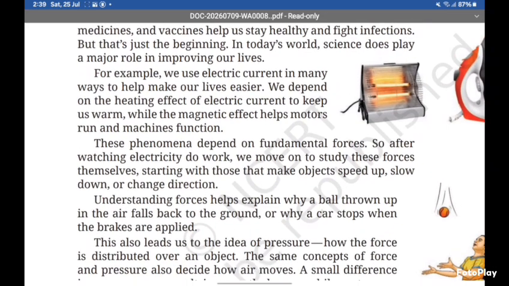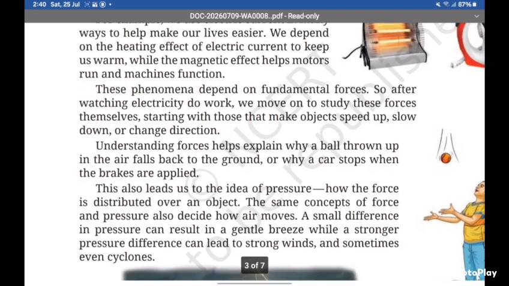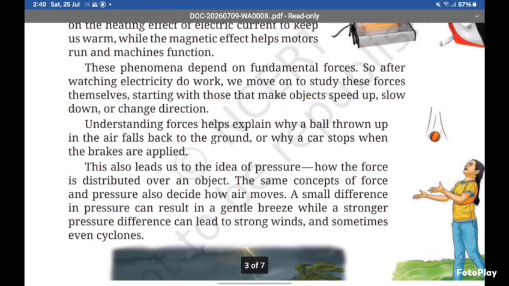For example, we use electric current in many ways to help make our lives easier. We depend on the heating effect of electric current to keep us warm, while the magnetic effect helps motors run and machines function. These phenomena depend on fundamental forces. So, after watching electricity do work, we move on to study these forces themselves, starting with those that make objects speed up, slow down, or change direction.